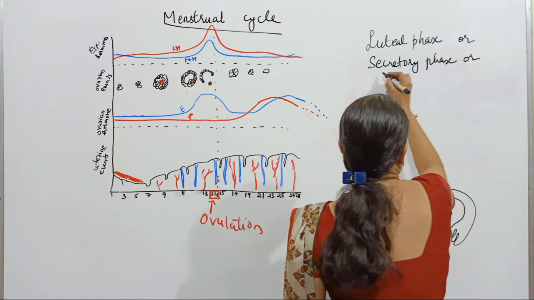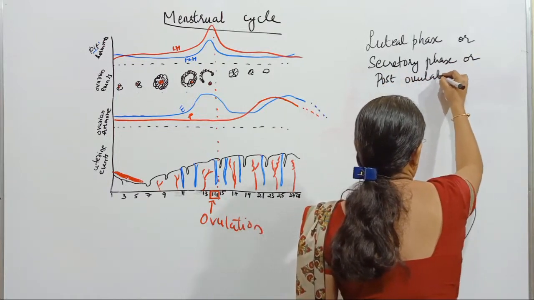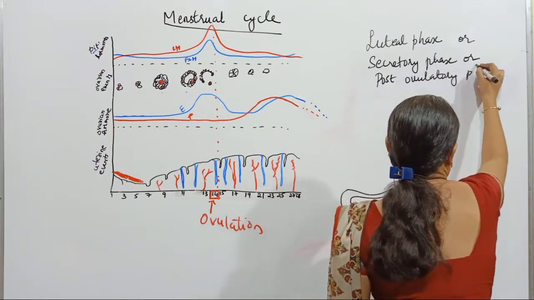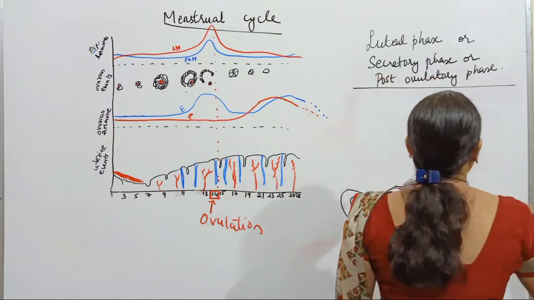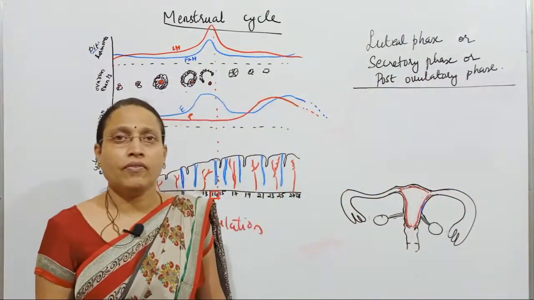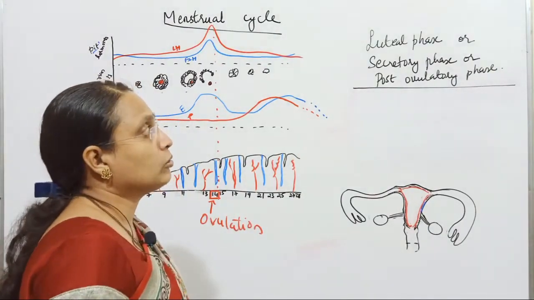It is also called the post-ovulatory phase. Now the luteal phase is also called secretory.